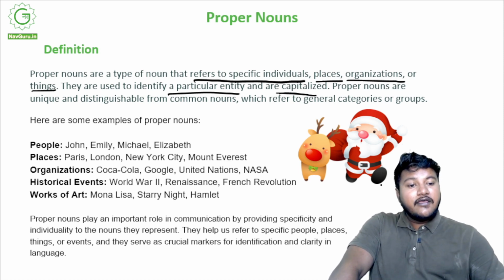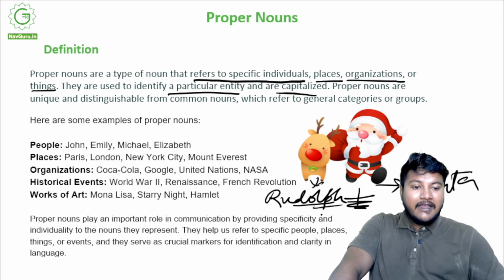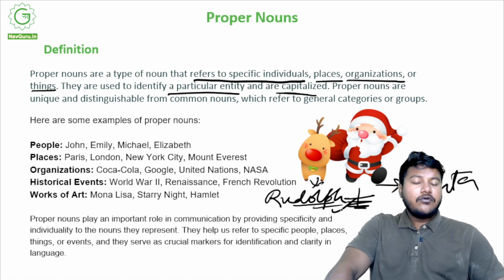You see, here this is Santa Claus and this is Rudolph. You guys know it's named Rudolph, the reindeer of Santa, and they are both proper nouns. Like we know this reindeer, it's not just a reindeer. A reindeer is a common noun, but this reindeer's name is Rudolph, so it is a proper noun. Similarly, it's not just any old man. An old man, a man, is a common noun, but this guy, we know his name, he's Santa, so he is a proper noun.